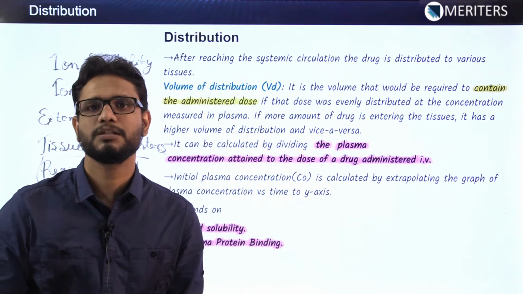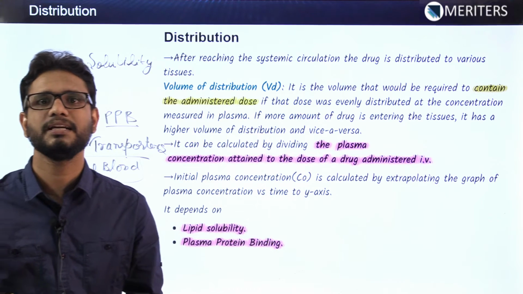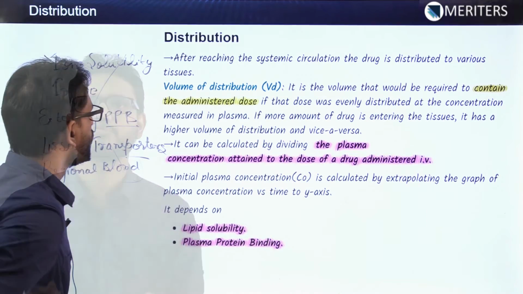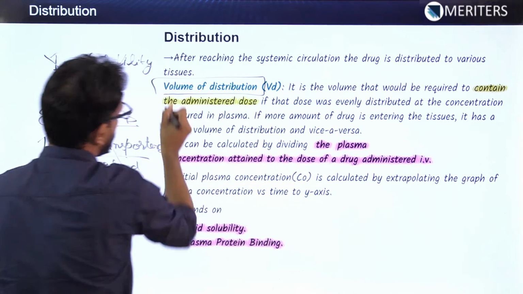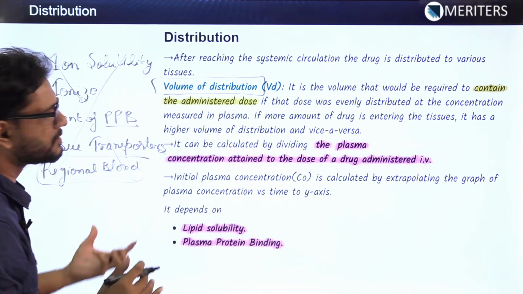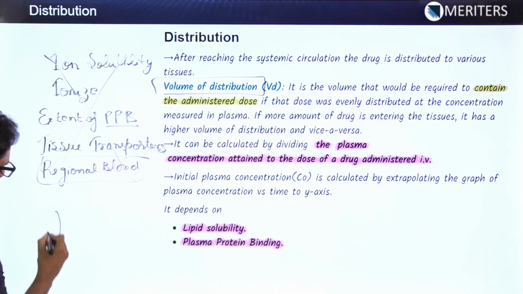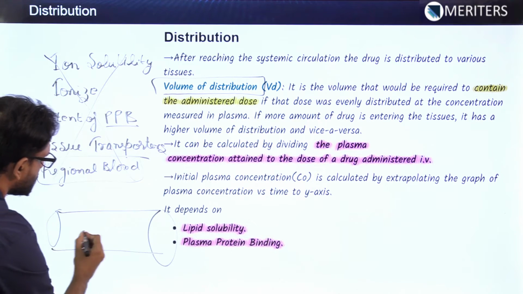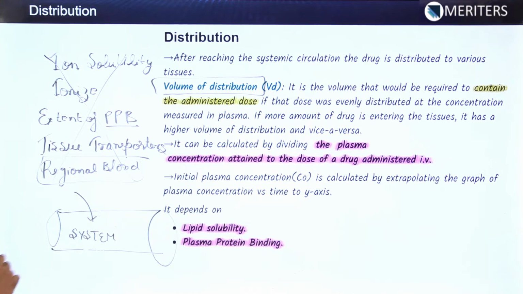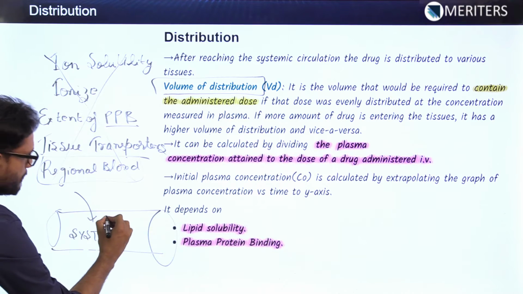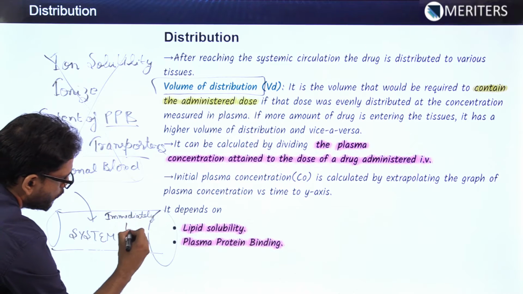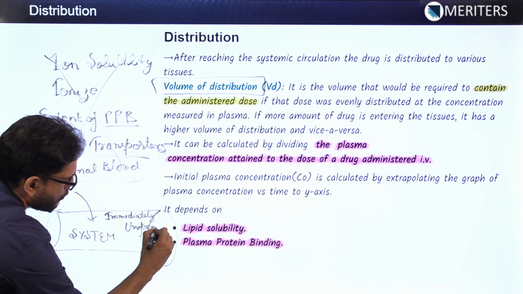For that purpose, to practically know the different values, we have devised a specific hypothetical term. So volume of distribution, this is another hypothetical term which we have devised, and this is nothing but the amount of administered dose when we consider the body as a single compartment. Suppose this is the systemic circulation and it is just a compartment in which we are administering the drug, and that will be immediately, yes, remember, immediately and quickly distributed uniformly in every part of the body.